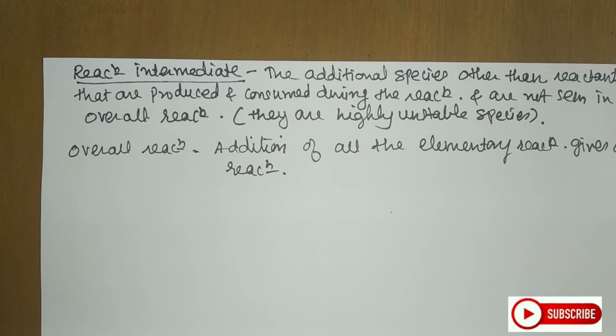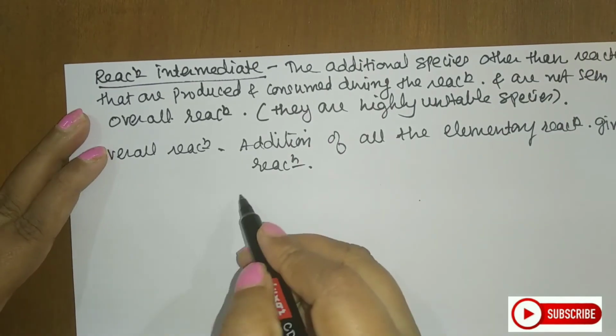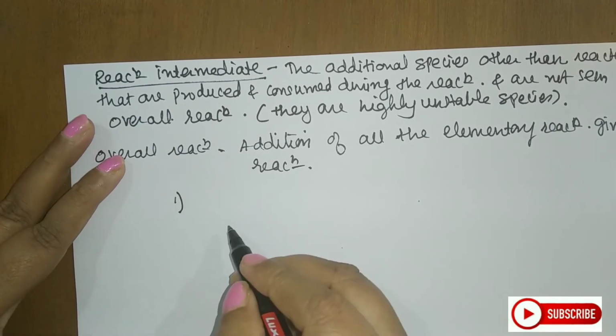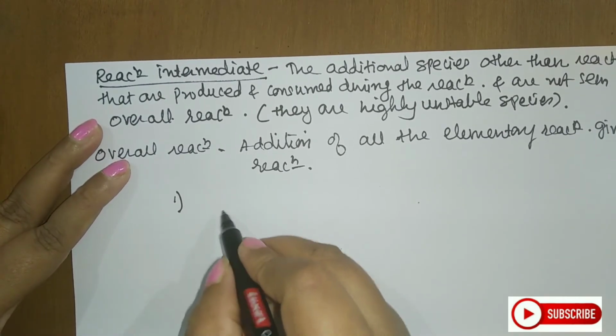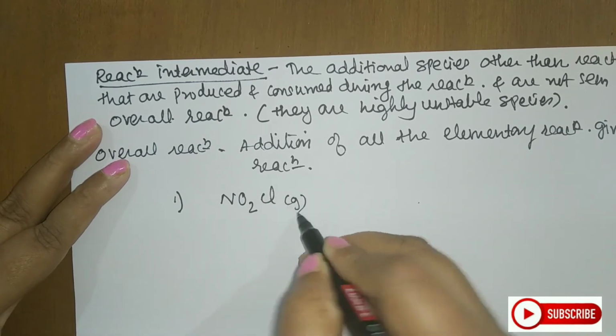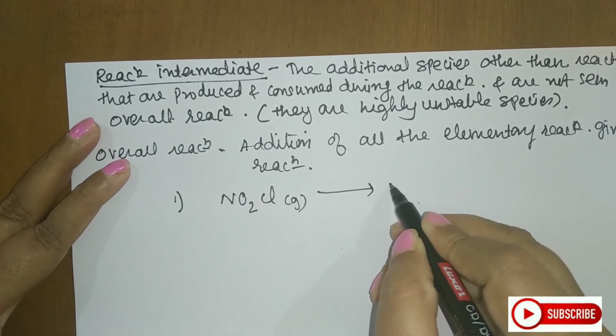Now to understand this better, let us take one example and understand each and every term we have studied. So the first reaction we have is NO2Cl, this is the first step.